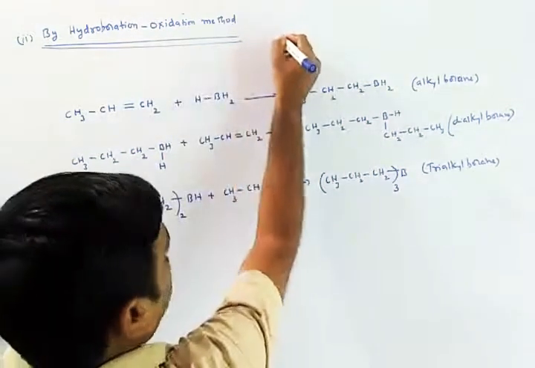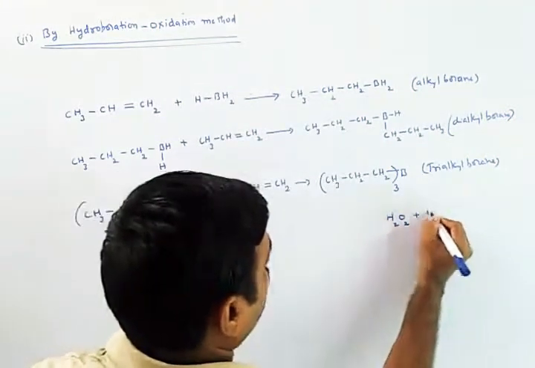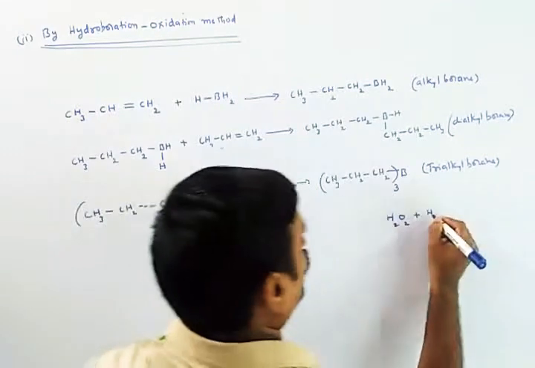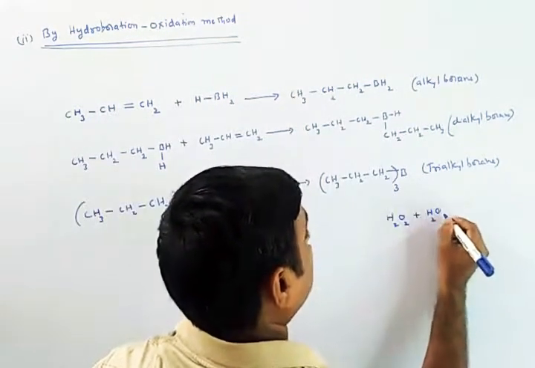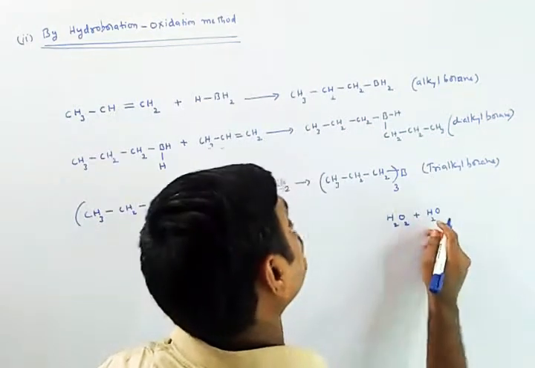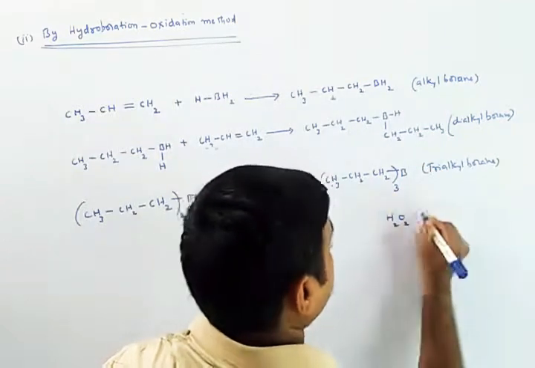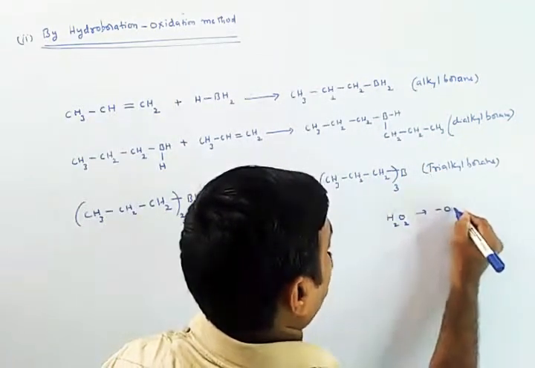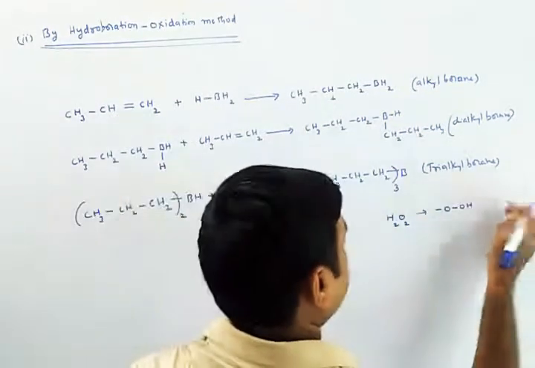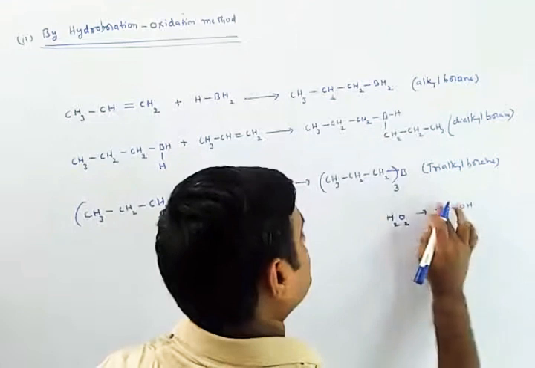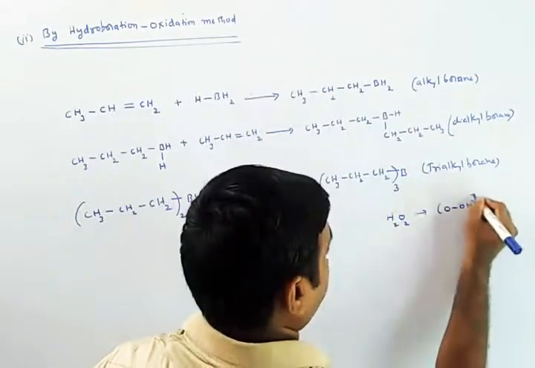As you all know, the role of hydrogen peroxide in this reaction is that it produces the peroxide oxygen, that means OH. One of the H plus will go along with the water and in the solvent this will be formed.